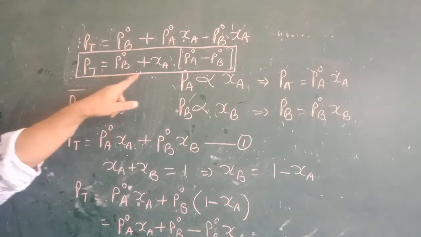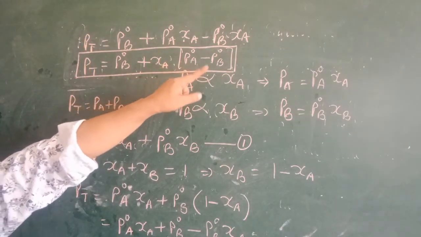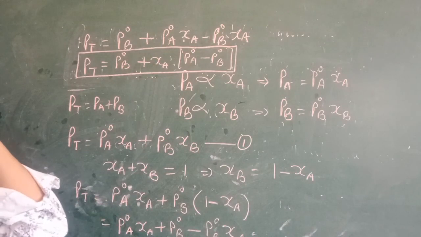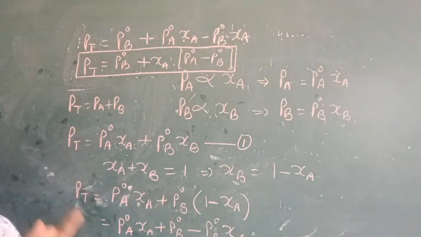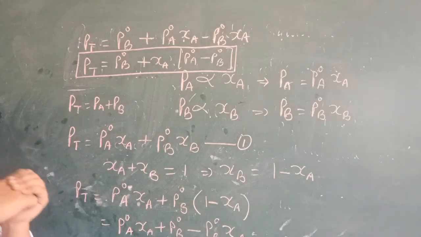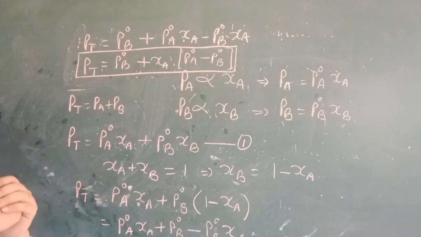P node B plus chi A, P node A minus P node B is the total pressure if the pressure of P node A is more than P node B. That is according to Raoult's law. So in my next video I will discuss its second case, and some graphical portion also, that I will discuss in my next video.